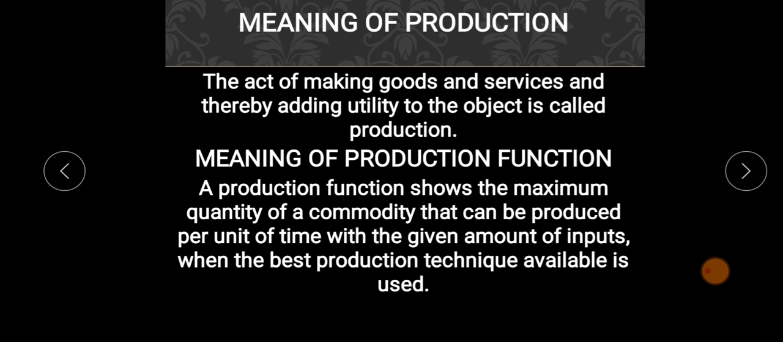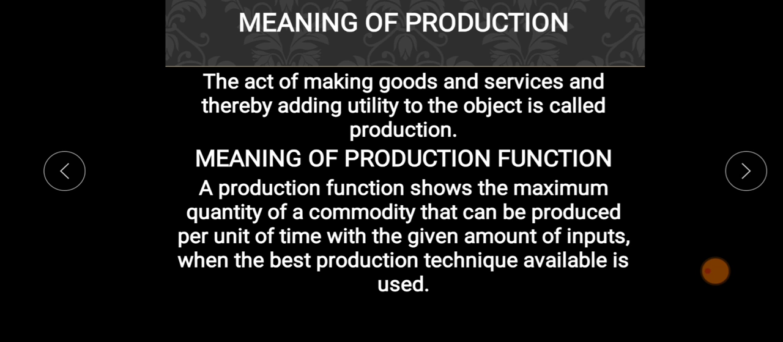So, the definition of production function: a production function shows the maximum quantity of a commodity that can be produced per unit of time with a given amount of inputs when the best production technique available is used. Alternatively, the production function can also be defined as the minimum amount of inputs that are required to produce a certain level of output with the use of the best available technique of production.